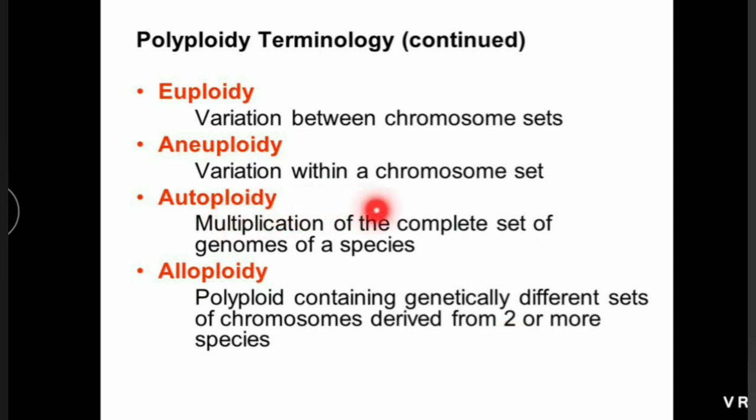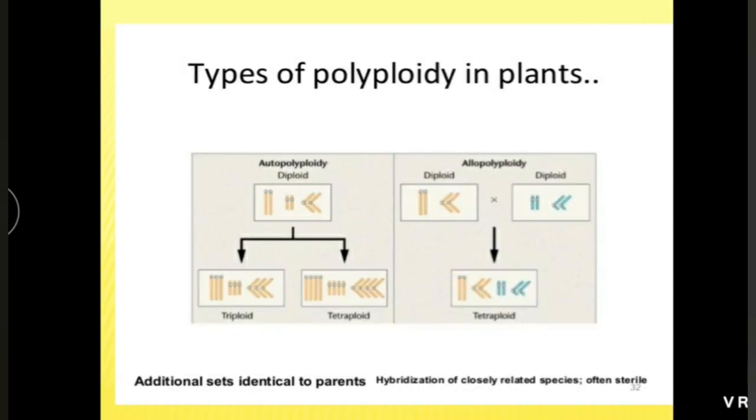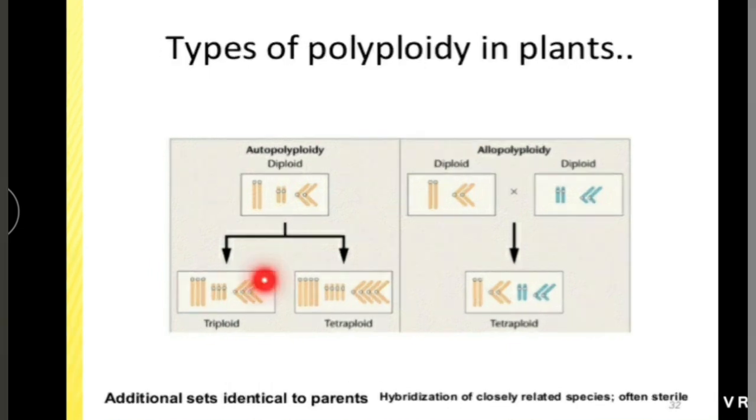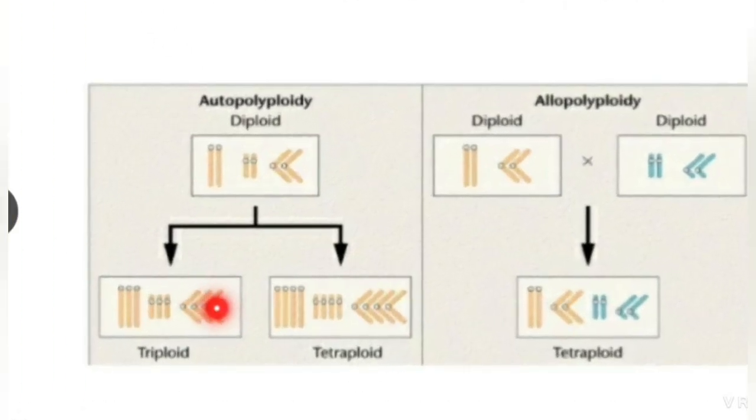Autopolyploidy, example, wheat. Types of polyploid in plants. Autopolyploidy, see, same set is maintained, triploid and tetraploid. Allopolyploidy, 2n, 2n, tetraploid is obtained.